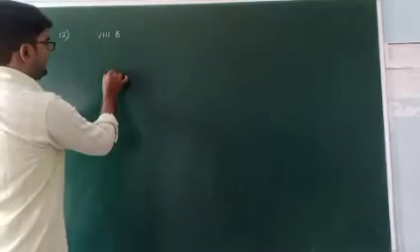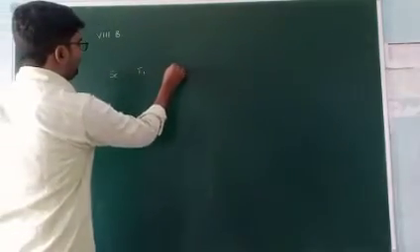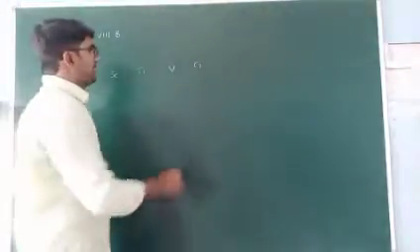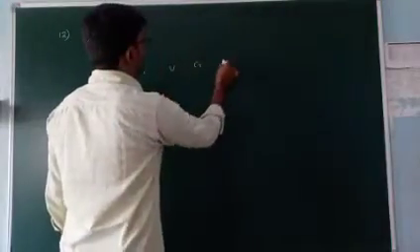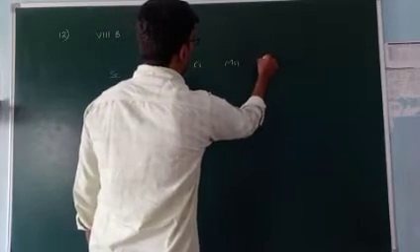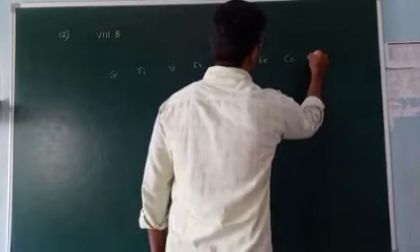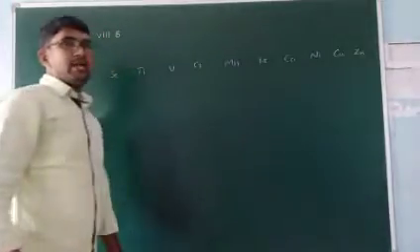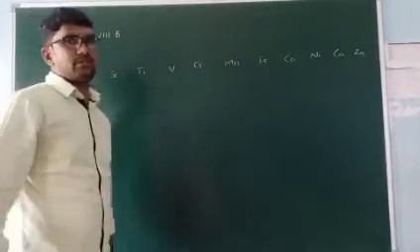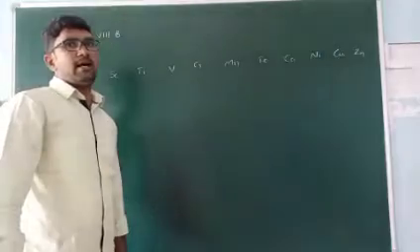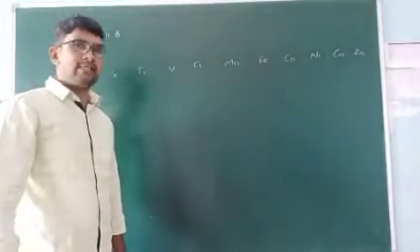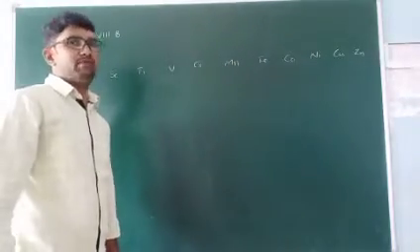In the period, scandium, titanium, vanadium, chromium. See your periodic table, already given. Scandium, titanium, chromium, manganese, iron, cobalt, nickel, copper, zinc. The periodic table is divided into two parts, A and B. So simply 1A to 8A and 1B to 8B.